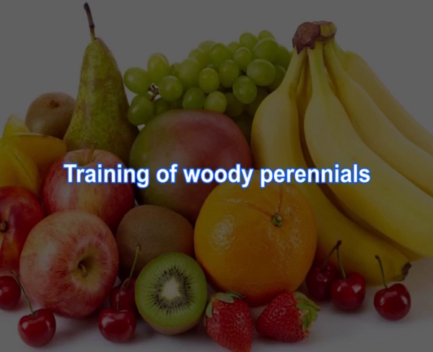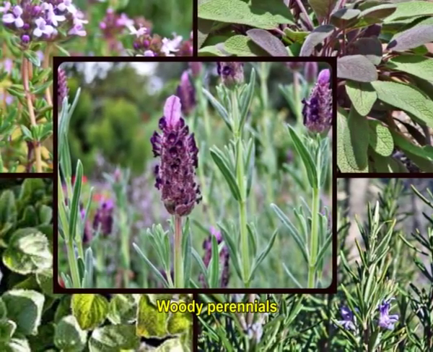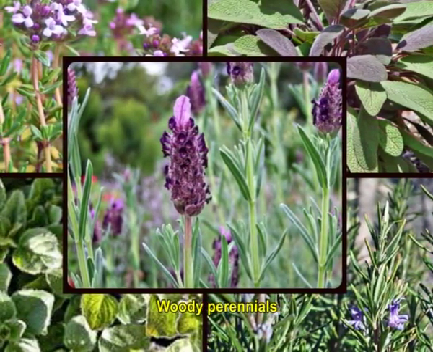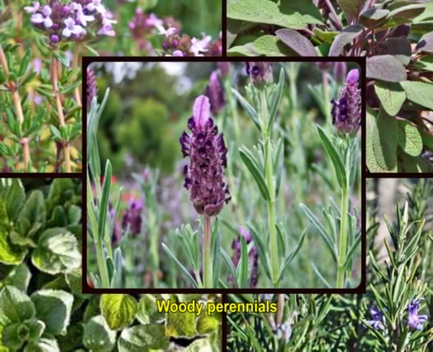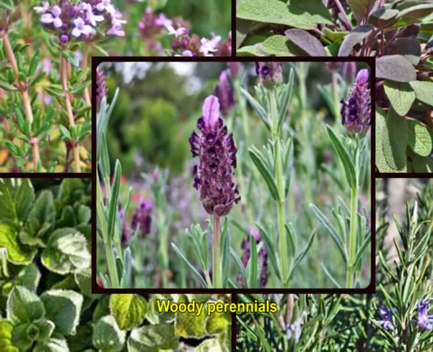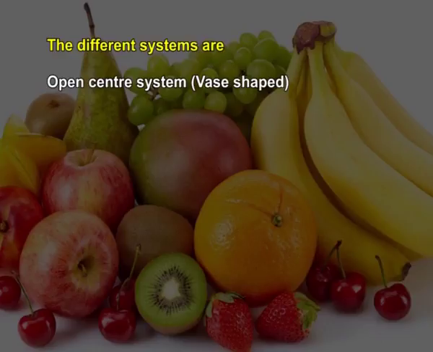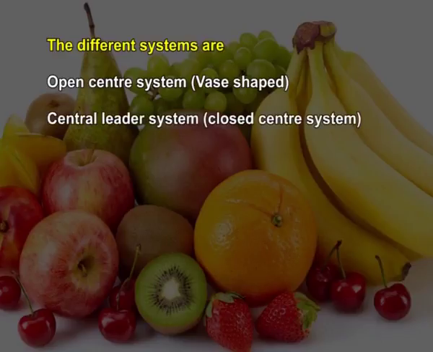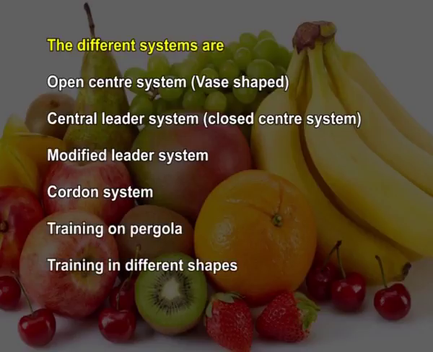But in the case of woody perennials which are widely spaced and remain in a place for long duration, training is required for developing a strong frame for sustainable production of quality produce and also for ornamental beauty in different shapes, that is topiary work. The different systems followed are open center system, also known as vase shaped. Then central leader system, again called closed center system. Then modified leader system, cordon system, training on pergola, training in different shapes, etc.